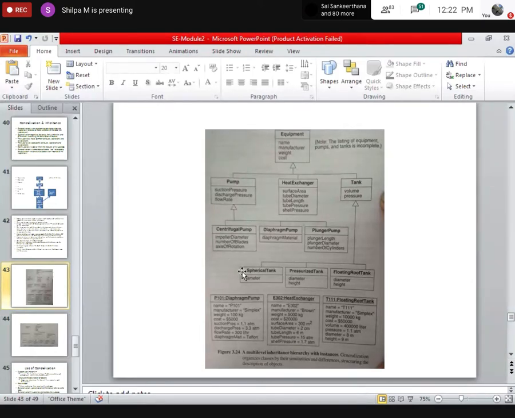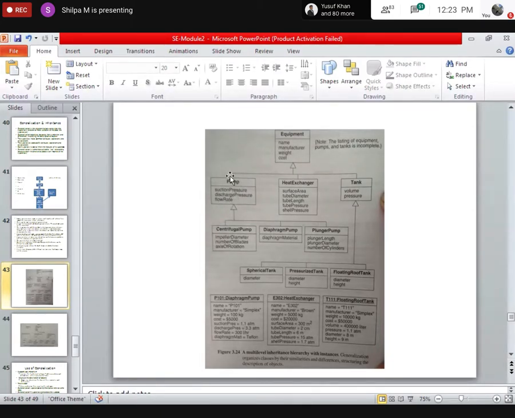Now all of you know how many classes and how many objects there are. There is first the class equipment. Now there are other classes: pump, heat exchanger, and tank. See the arrow mark here. They are linked, right?